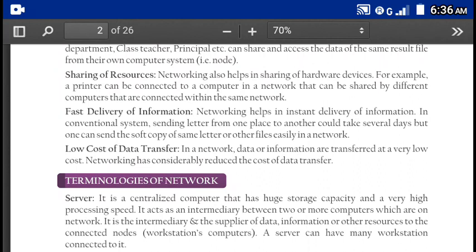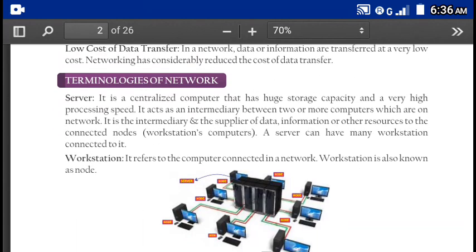Terms that are used in network. Server. It is a centralized computer. It is a computer with huge storage capacity and a high processing speed, so that it is able to afford such a huge quantity of users who are using the same network.